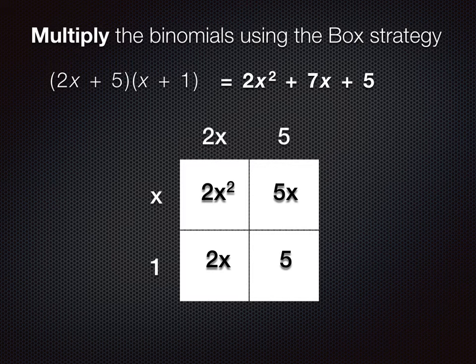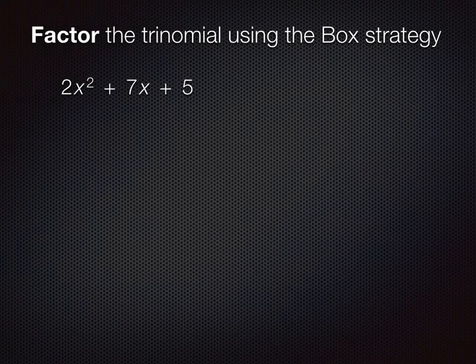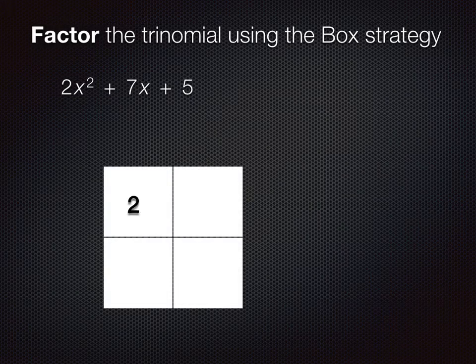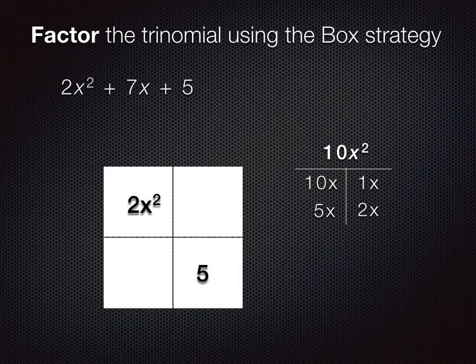So now what we want to do is use that trinomial, the 2x squared plus 7x plus 5, and go backwards. We'll factor it to see what the two binomials were using the box. Remember, the 2x squared goes in the top left and the 5 goes in the bottom right. Now we multiply these two terms together and get 10x squared. And what two numbers multiply together to equal 10x squared? And we'll stop here because they also add together to equal 7x.